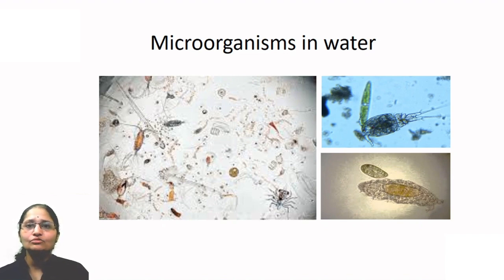Some of them were unicellular, and some of them were multicellular. The existence of such microscopic living things was for the first time known to man by this discovery, and this discovery further triggered the study of the cell.